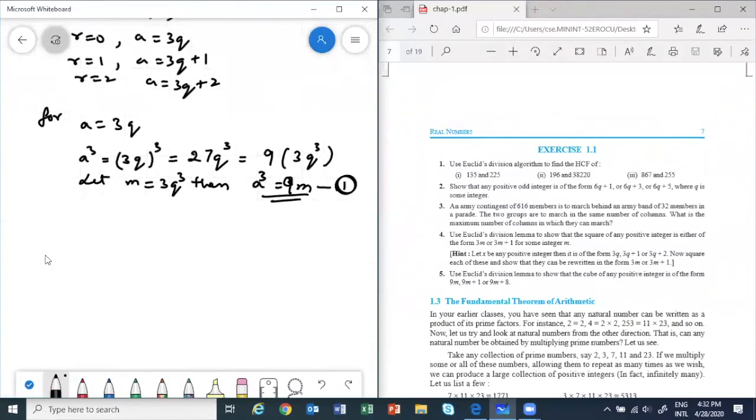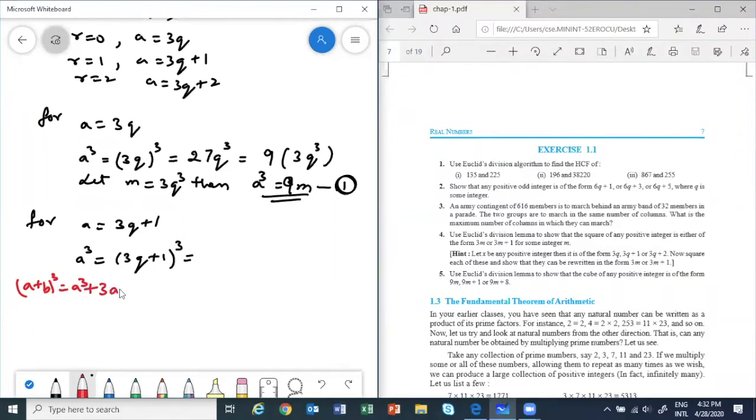Next one, for a equal to 3q plus 1, a cube will be equal to 3q plus 1 whole cube. What is the formula? The formula for a plus b whole cube. Let me write it for you all. Apply that. a plus b whole cube is equal to a cube plus 3 times a square b plus 3 times a b square plus b cube. Use this formula.